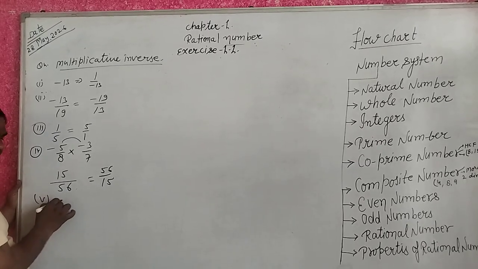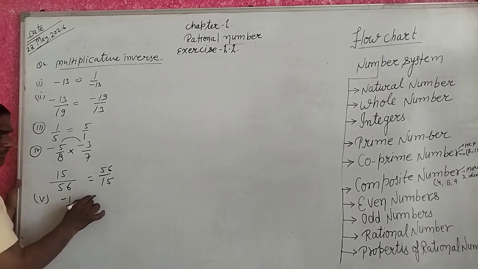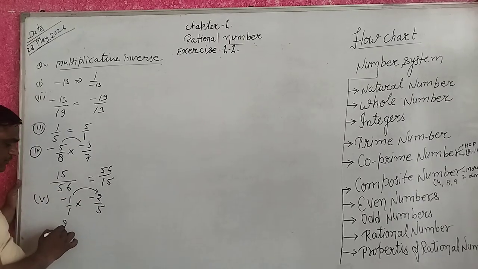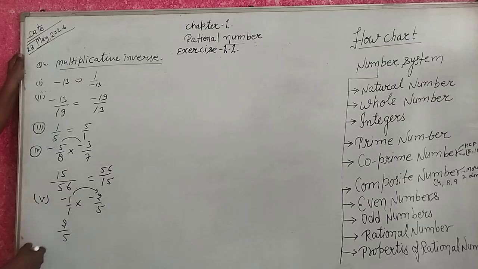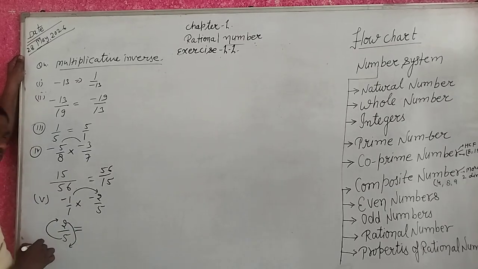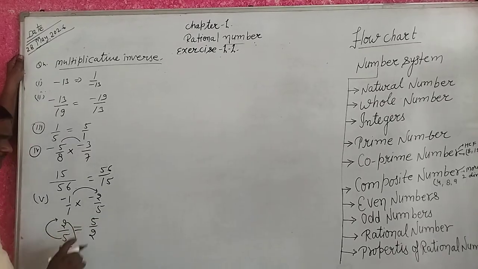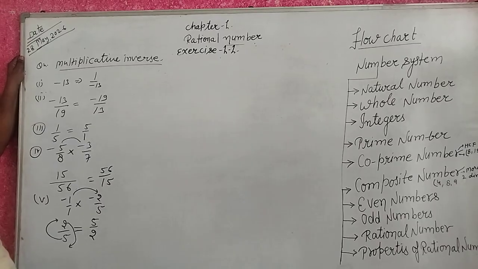Fifth, minus 1 upon 1 into minus 2 upon 5. First of all, we multiply, 2 upon 5, minus multiply minus is plus. Inverse, 5 up and 2 down, 5 upon 2. Do you understand? Yes. I think you better understand.